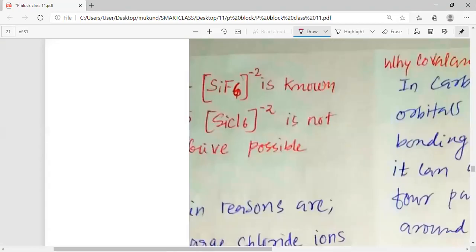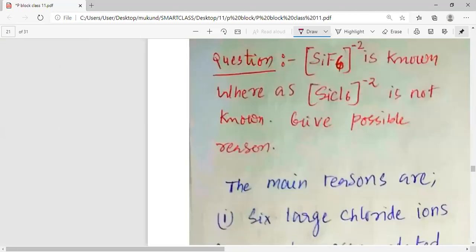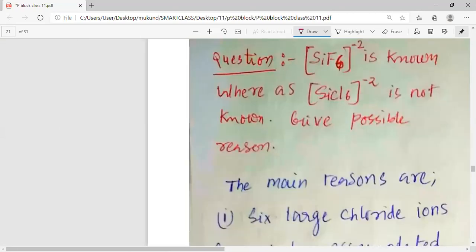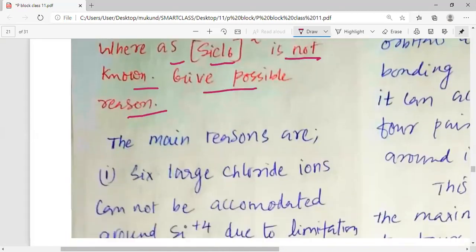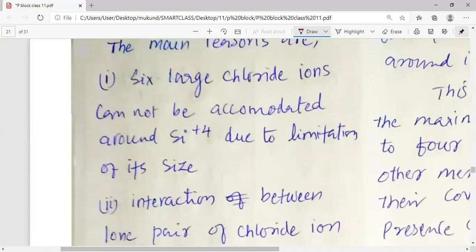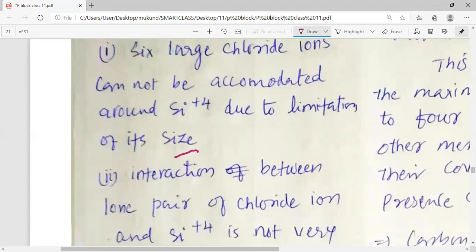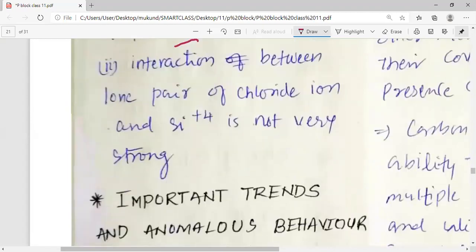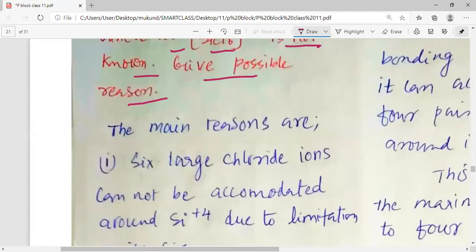Then we have the question. Please pay attention. SiF6 2- is known, whereas SiCl6 2- is not known. Give possible reason. So let us understand the possible reason, my dear student. The main reasons are: six large chlorine ions cannot be accommodated around the Si4+ due to the limitation of its size, and the interaction between the lone pair of chlorine ion and Si4+ is not very strong. So now let me explain.